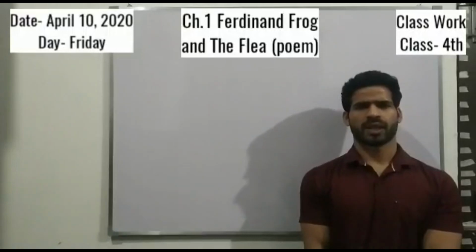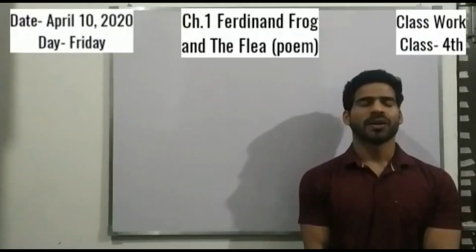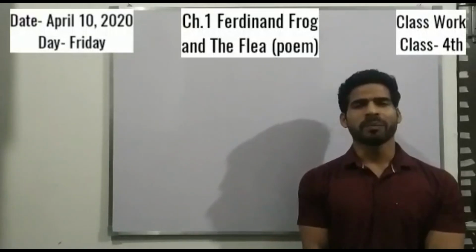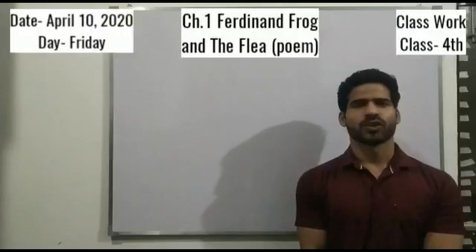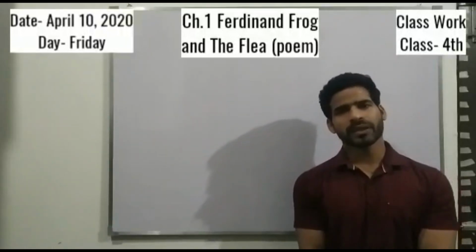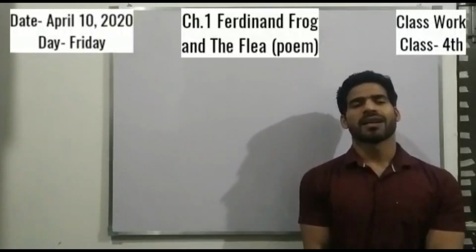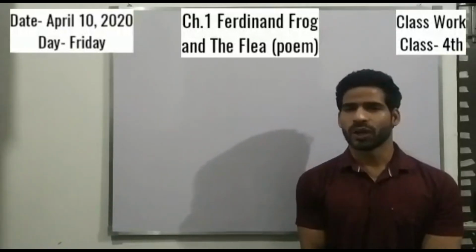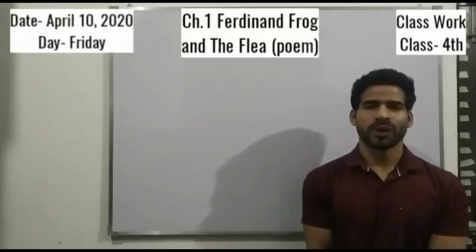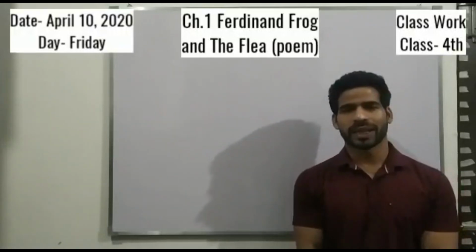But wait. What is a big-bellied hog then? Do you know? No. Okay, a big-bellied hog means a pig. So these both are synonyms. A big-bellied hog means a pig. So now it is clear. And the flea said it is a dog or a big-bellied hog where it can live happily as they live on the body of these animals. So with this, our poem comes to an end.